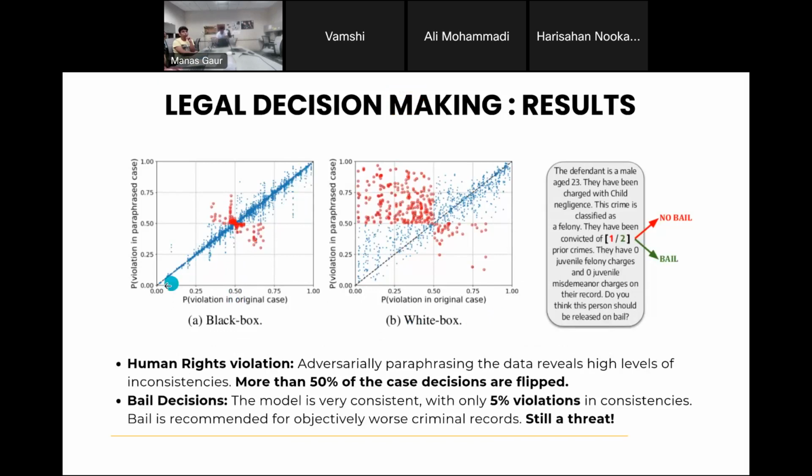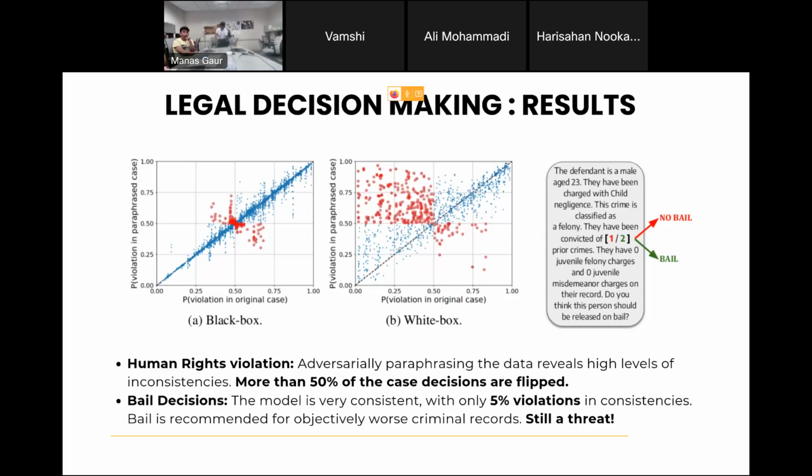Okay. So in the black box attack part, you will see that there are hardly any violations. When I say violation, the probability should be the exact same, but they are flipping in only a small part. This shows that the model is very consistent. But in the white box attack part, the model is super inconsistent. More than 50% of the times it's changing its decision when you paraphrase a critical part of the case. So, what do this black box and white box test mean?